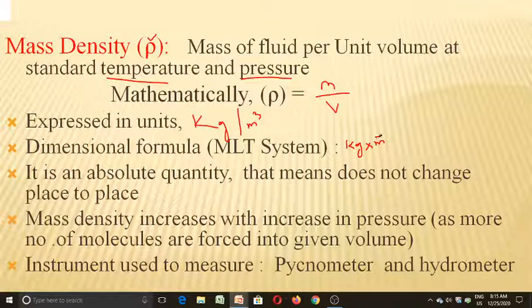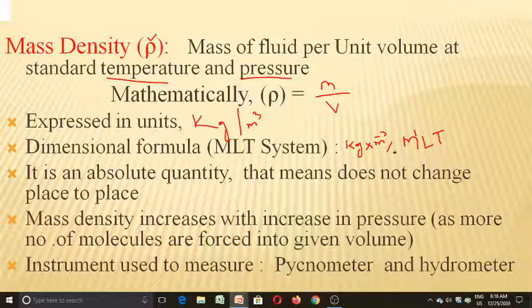If we convert it into the MLT system, M refers to the mass, L refers to any measurement like length, depth or area, and T refers to the time. In this we have a mass component, that is mass is 1 time, so we can write M to the 1.